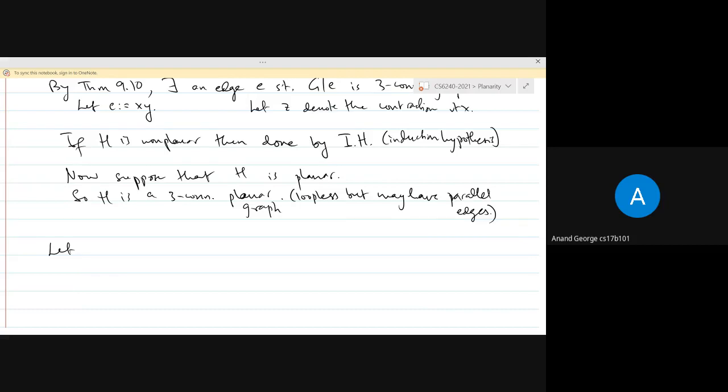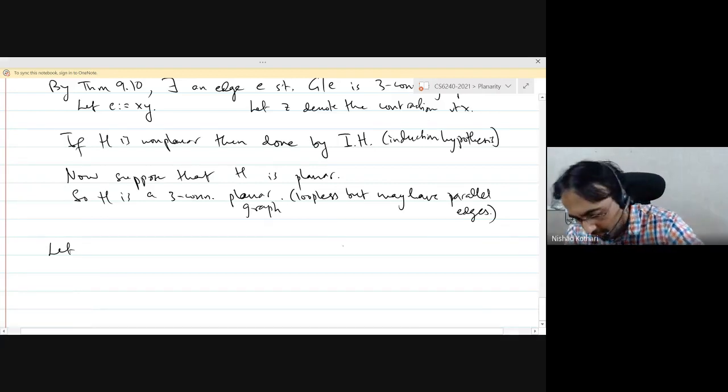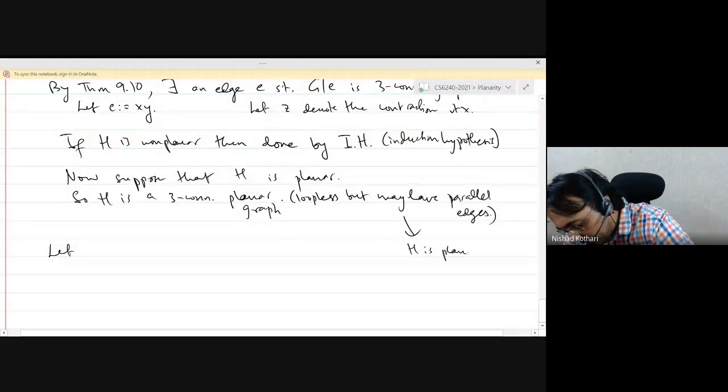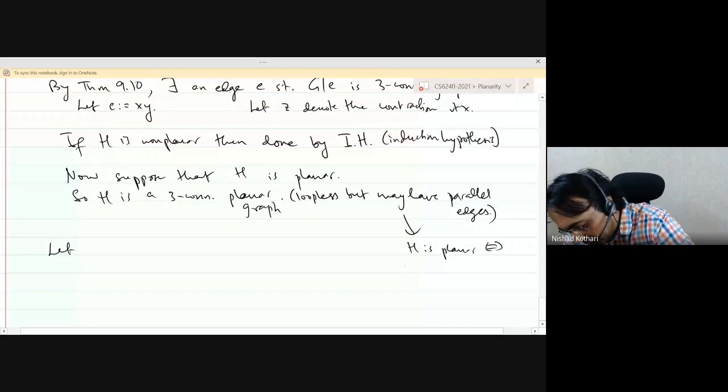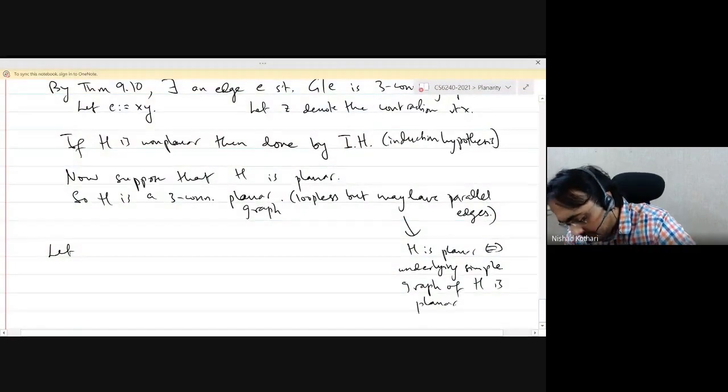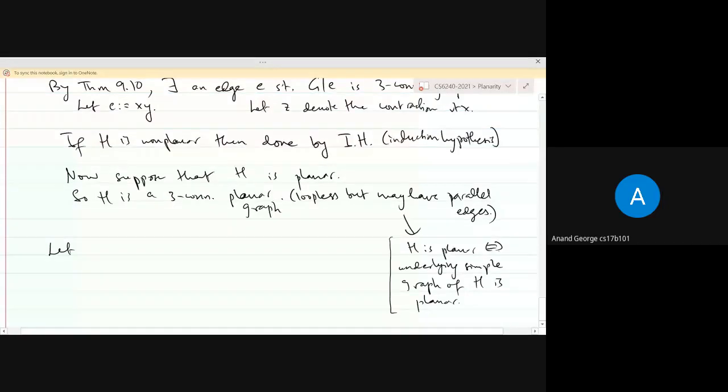Sir, I can say that the new graph after removing the parallel edge is H1. So H is planar if and only if H1 is planar, right? That is true. Yes. So what you're saying is true. H is planar if and only if the underlying simple graph of H is planar. Is that what you're saying? Yes, sir. So we just need to prove it for the simple version of the graph.